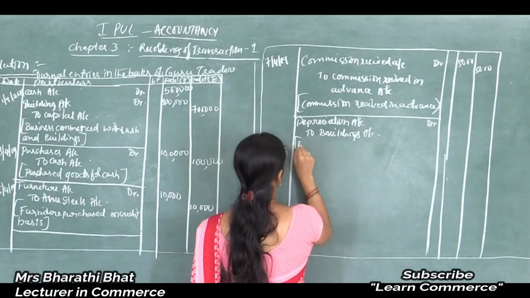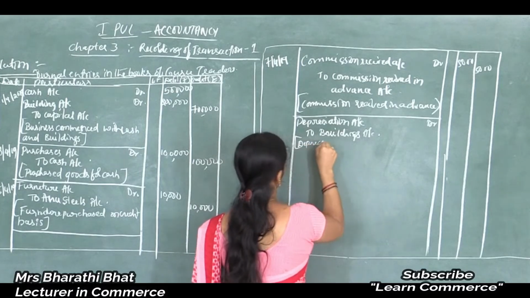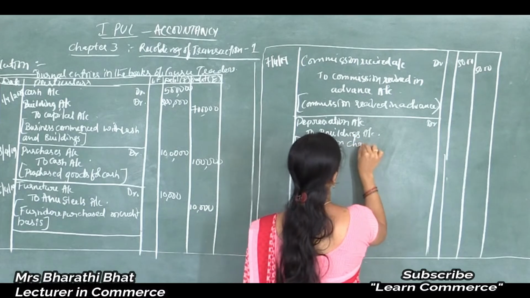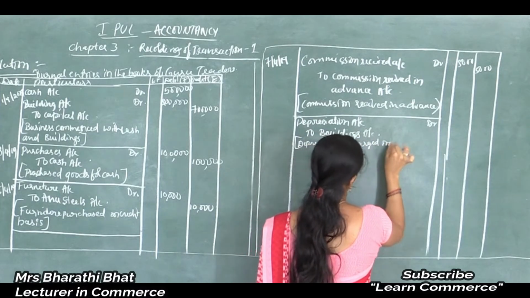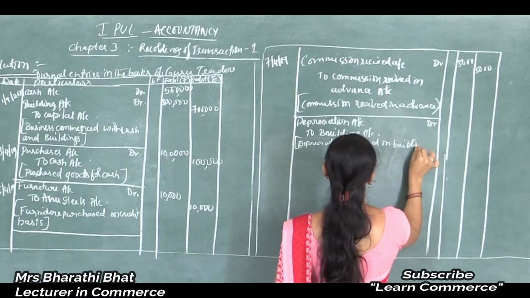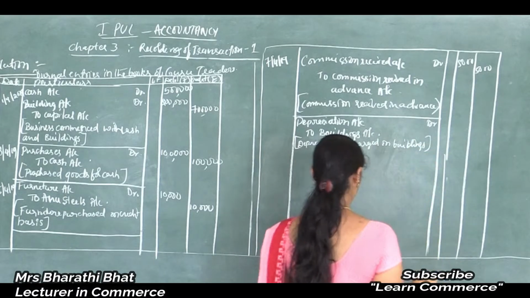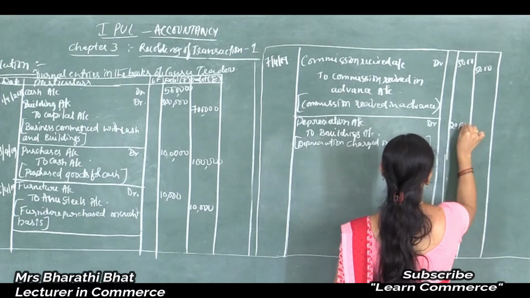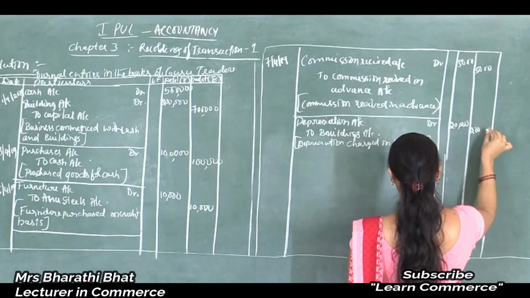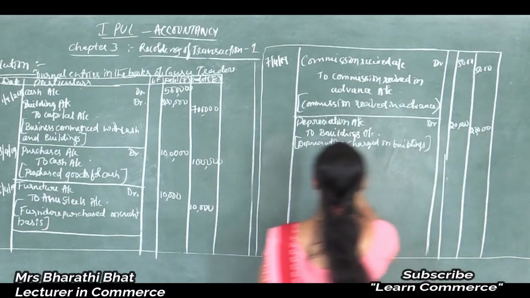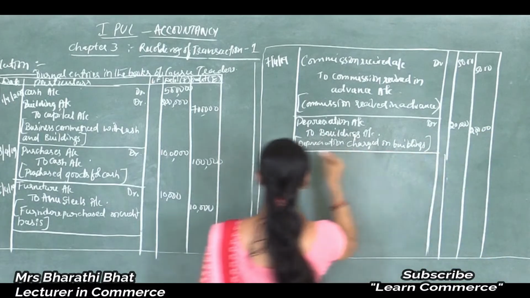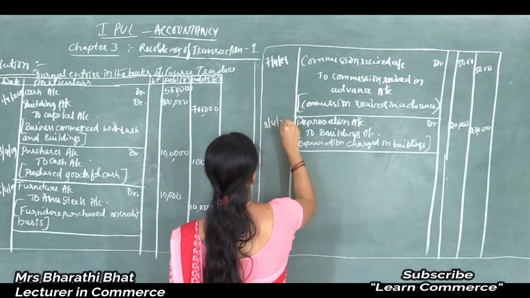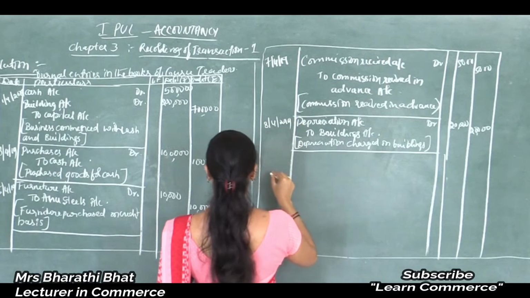So depreciation charged on buildings. Amount 20,000. Close the journal entry. Mention the date, 8/4/2019. And next one